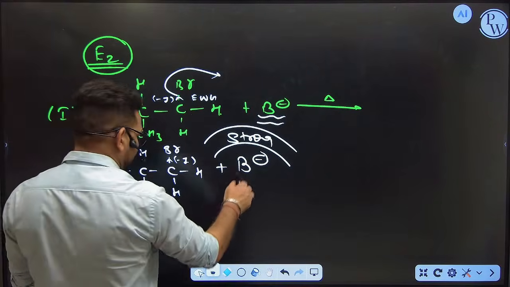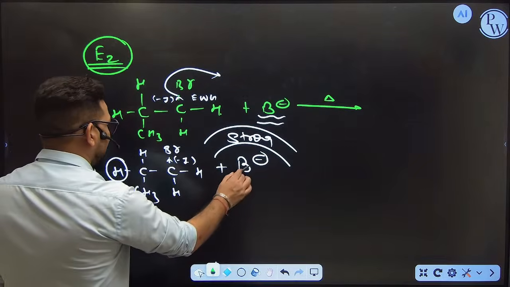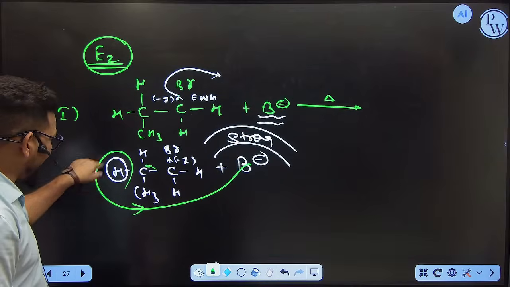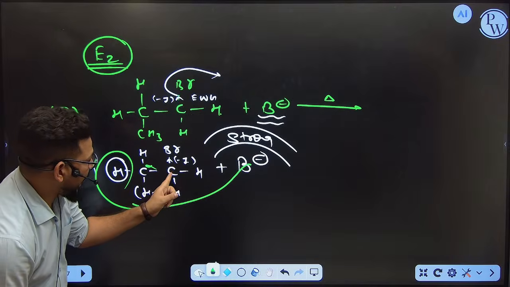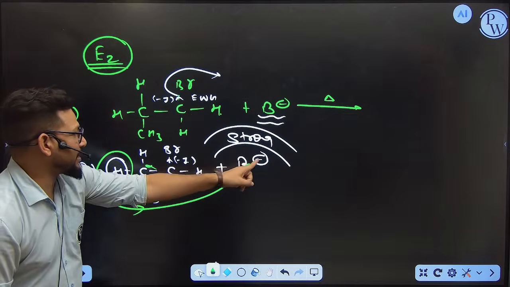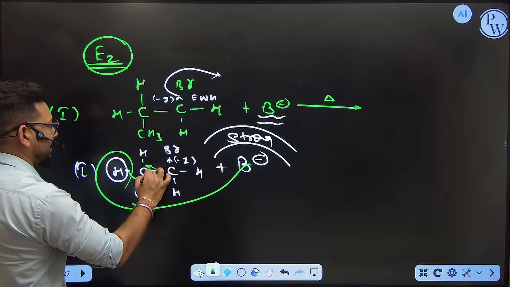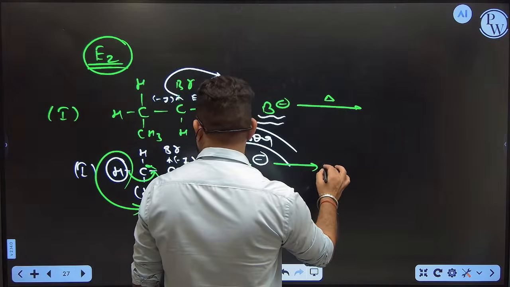So if you take a stronger base, then this base is not going to be weak. It is going to remove the alpha hydrogen first. Why the alpha hydrogen? Because I know that if bromine is going to leave, this carbon becomes a carbocation, and then this carbon is called the alpha carbon. So that's why the base is going to take that hydrogen. If the hydrogen is getting loose, then what will happen? This bond is getting shifted in here. If this bond is getting shifted here, then what will happen? Let's see.